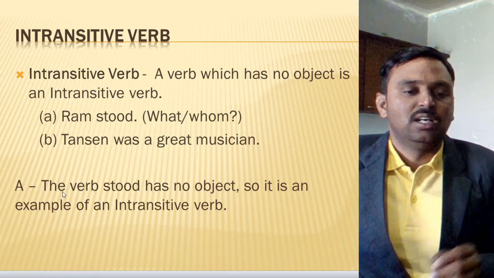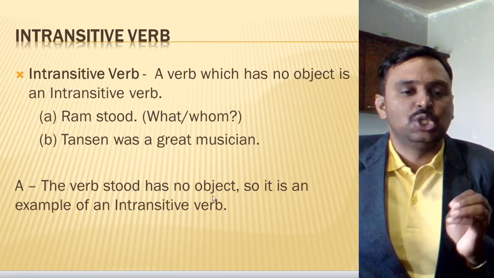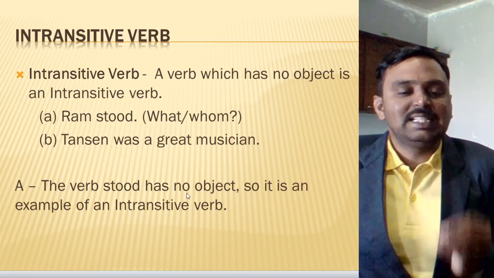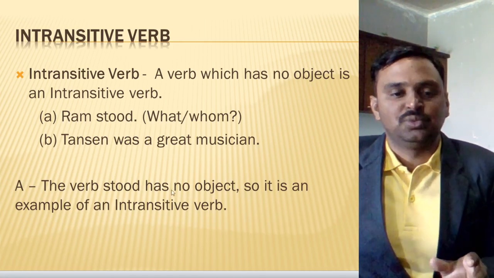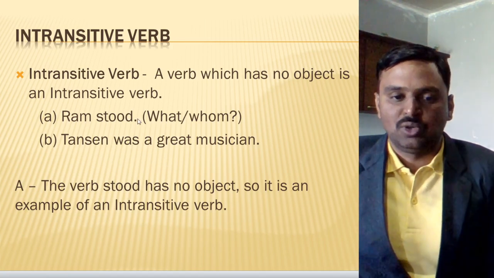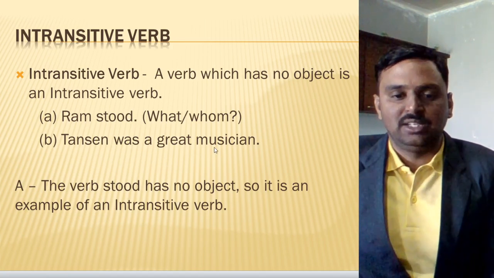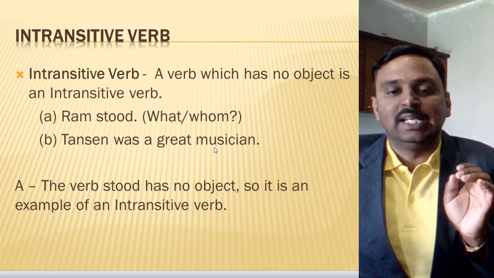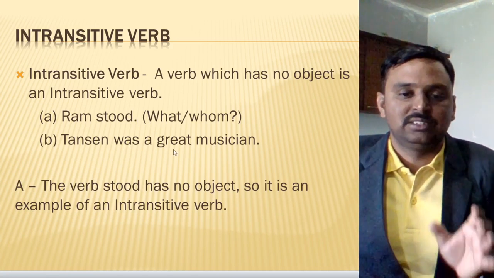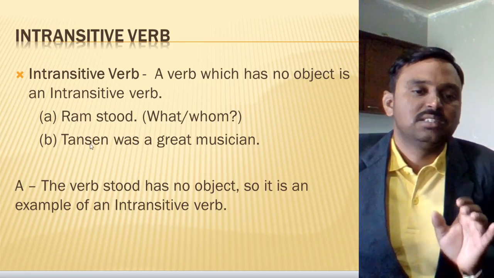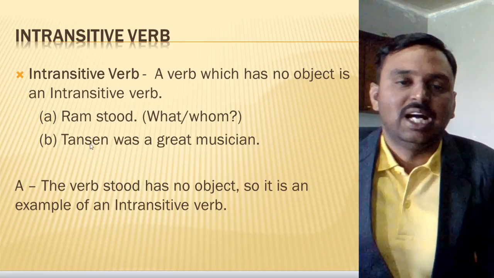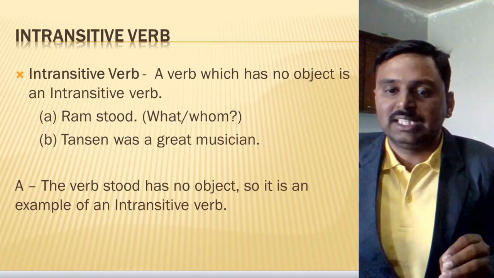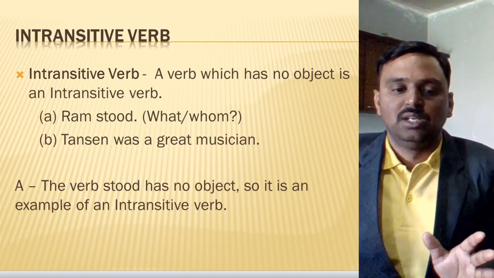I have given the explanation again here. You can see that the verb stood has no object. So it is an example of an intransitive verb. There is no object for this. Whatever word we have here is just supportive, it is just predication. It is not an exact object for the verb. It is supporting the subject only. I hope the questions regarding transitive and intransitive verbs are clear to you.